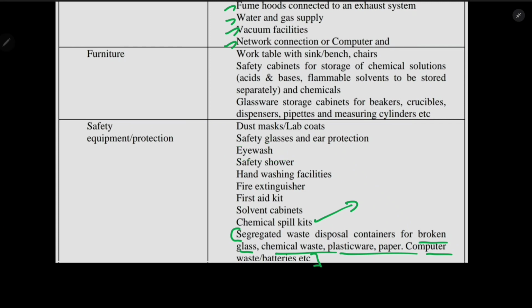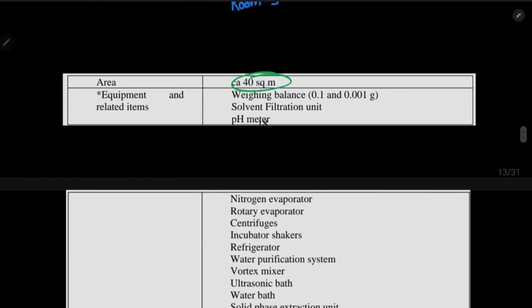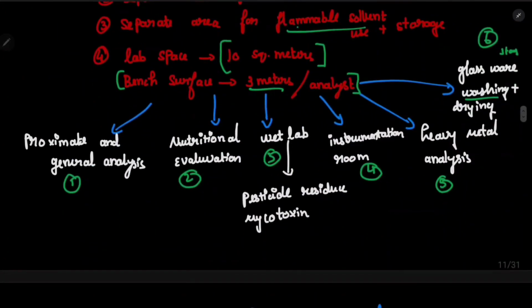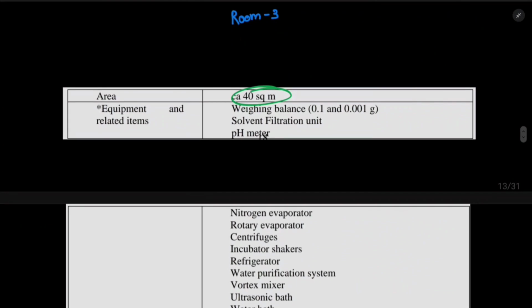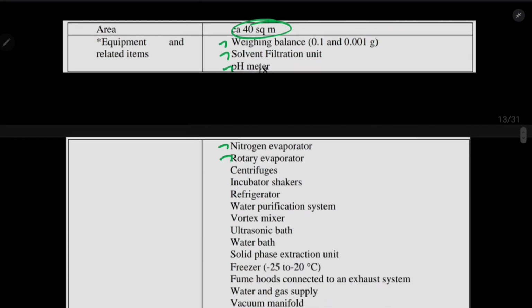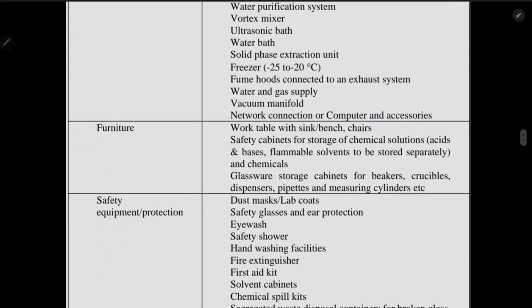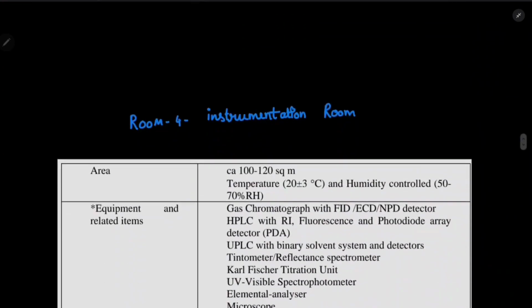Okay, and then the third room only has 40 square meter. So what is room 3? Room 3 is wet lab. So it has 40 square meter, and the equipment which we are using under this is obviously weighing balance and solvent filtration with pH meter, nitrogen evaporator, rotary evaporator. This will be obviously repeating each other, right? So that ones, and furniture will be there, and safety equipment and protections will be there, and all the points are same basically. Then instrumentation room.